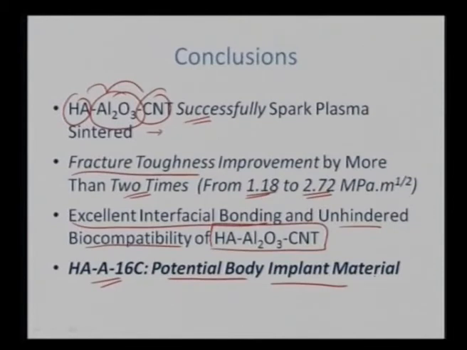So in this particular lecture, we learnt about what hydroxyapatite is, and that it has a chemical structure and composition similar to that of bone and teeth. And then why do we add aluminum oxide? Because it has much superior hardness and much better fracture toughness, so it can eventually lead to enhanced tribological properties. But the problem is that it is bioinert in nature. So that is the reason we also add carbon nanotube. Carbon nanotubes are bioactive in nature, and they lead to apatite precipitation on the surface. So they can enhance the mechanical properties without deteriorating the cytocompatible properties.